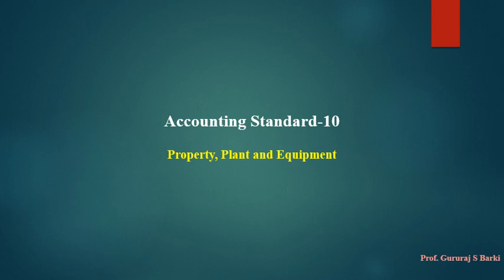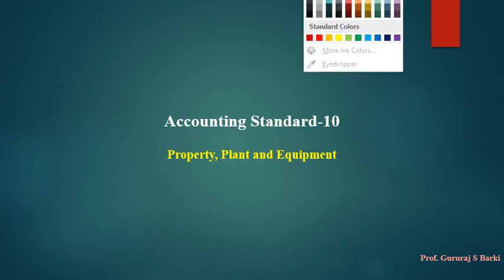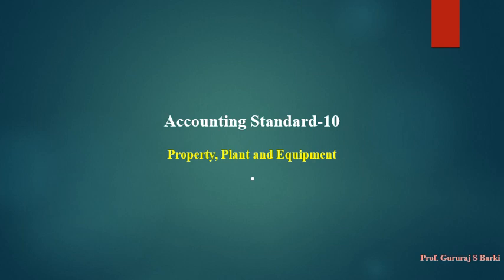What does Accounting Standard 10 describe? Remember, it was a study of property, plant and equipment.